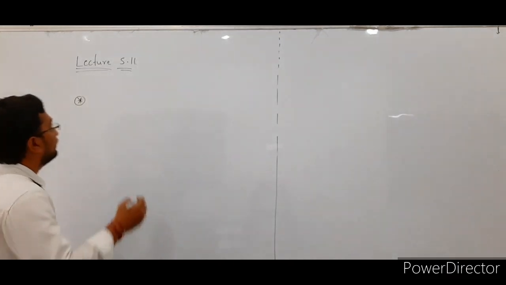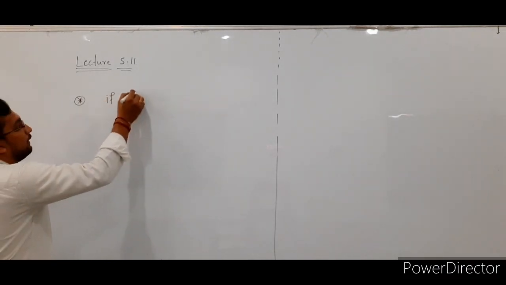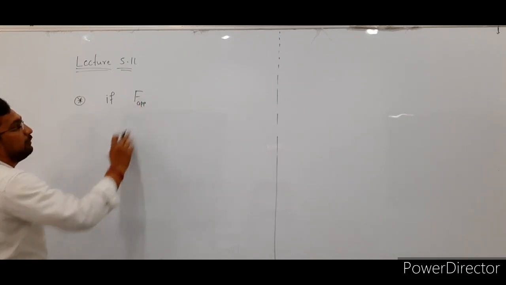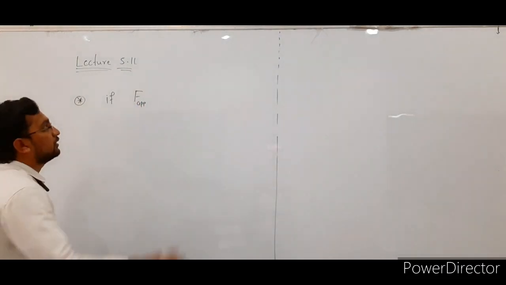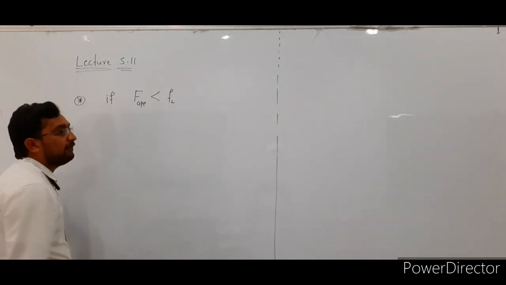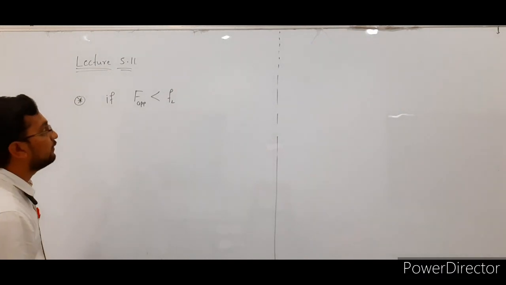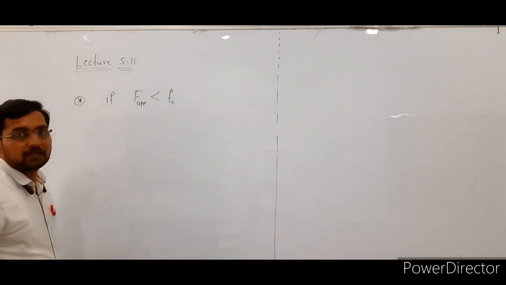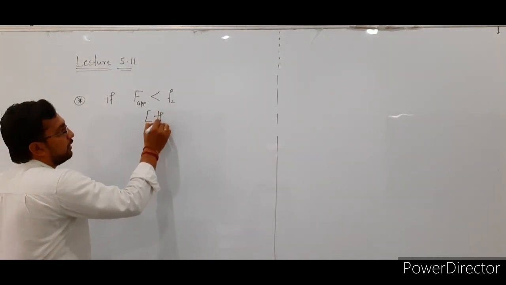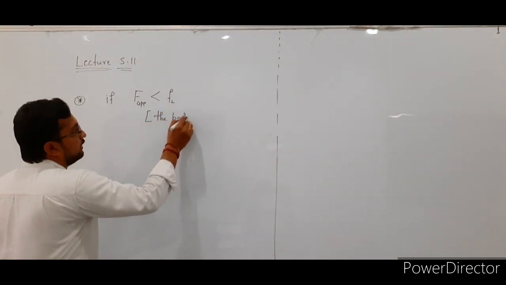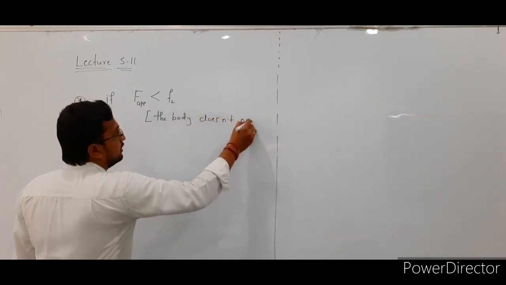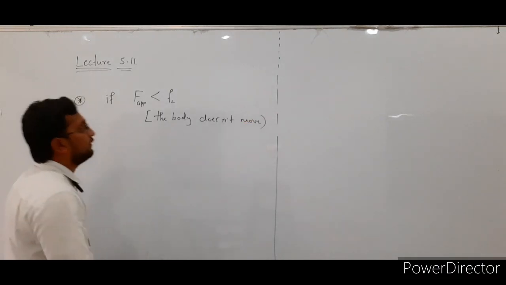Okay, see here, if the applied force, here F suffix app indicates the applied force, is less than the limiting friction force, in that case the body does not move, or does not slide on the surface of the other body.